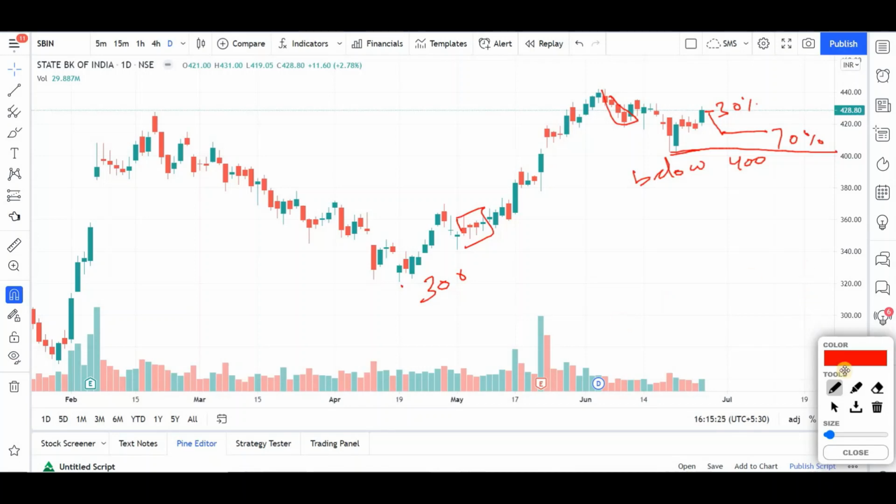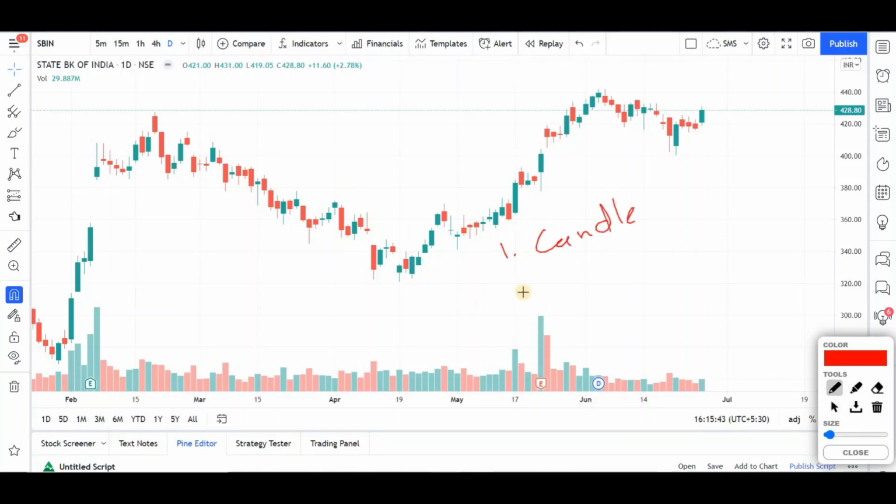Two things that you should always look for in trading. Here I told you my trading ideas for Axis Bank, ICICI Bank and SBI. So the two things that you should always be looking for: one is candles, after you've identified the structure. Second is price volume. So candles, as we discussed, you should always be looking for this kind of candles, wide range candles. This is called a wide range candle. This is a wide range candle. This is again a wide range candle. You should always be looking to see if this kind of thing is forming.